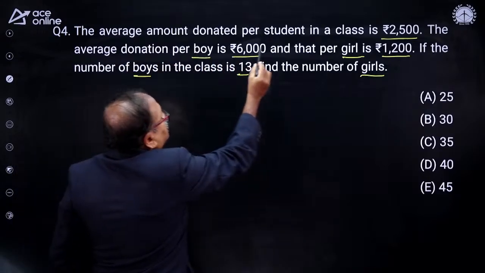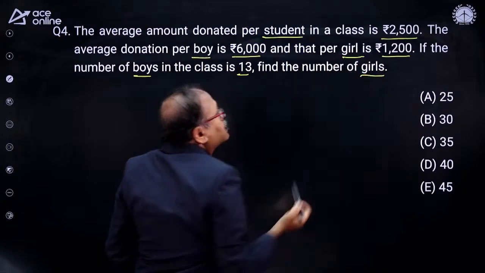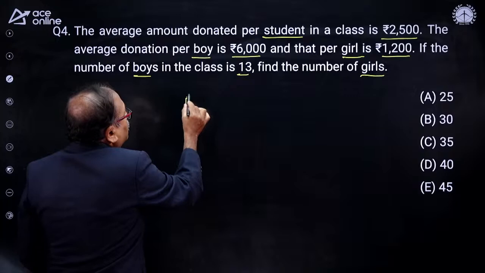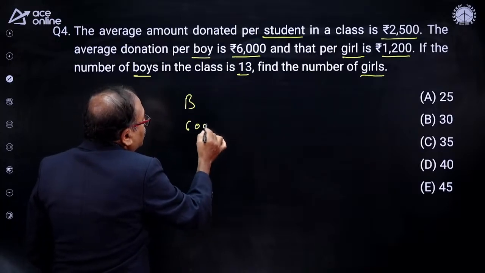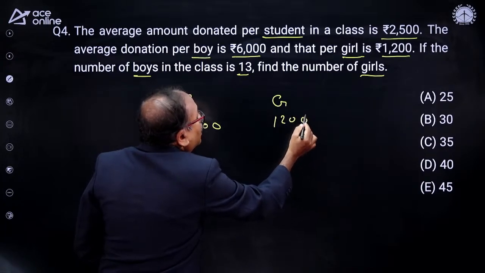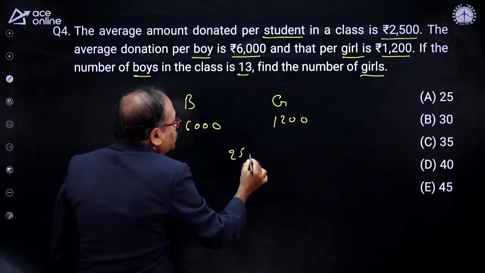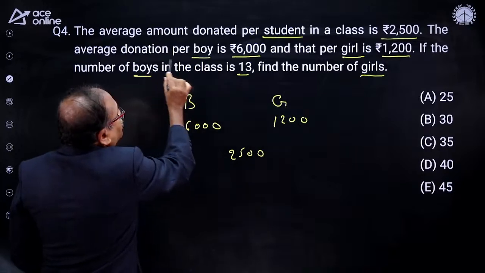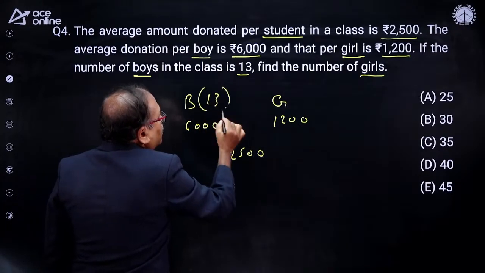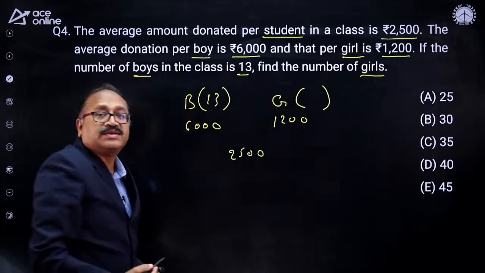The average donation by the students is 2,500, that is the mean. The boys donate 6,000, and the average of the girls' donation is 1,200, and the average of the students' donation is 2,500. The number of boys is given here: the number of boys is 13. What is the number of girls? That is the question.